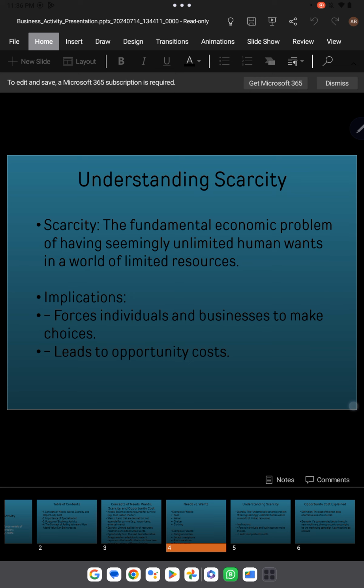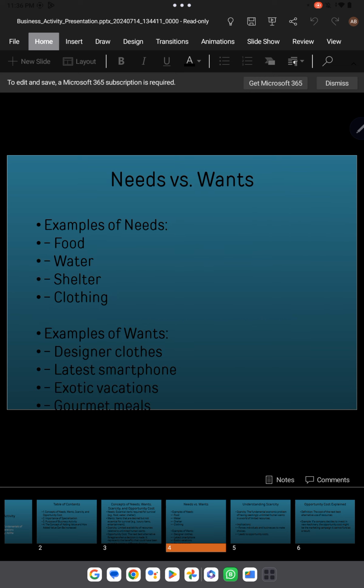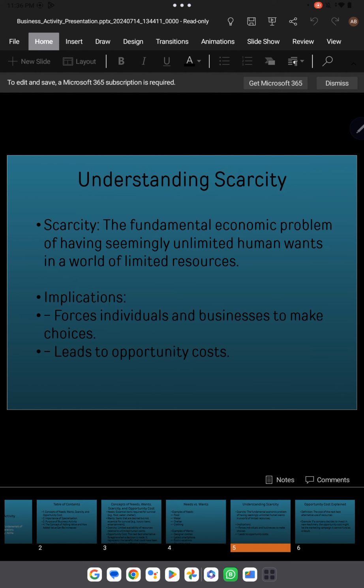If you see, there are a lot of examples of opportunity cost. First of all, I think we should move backward and look at the examples of needs and wants. Examples of needs are food, water, shelter, and clothing. Examples of wants are designer clothes, the latest smartphone, exotic vacations, and gourmet meals. Things like McDonald's or KFC meals, fast food, are also a want of humans. This is not necessary, and we can even survive without it.